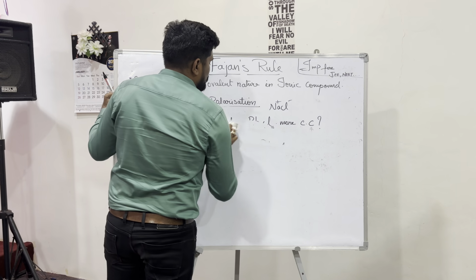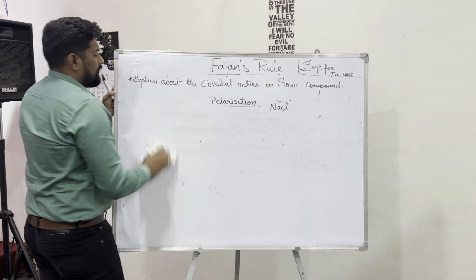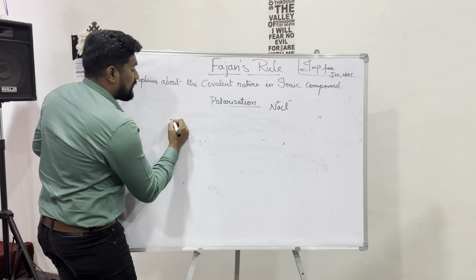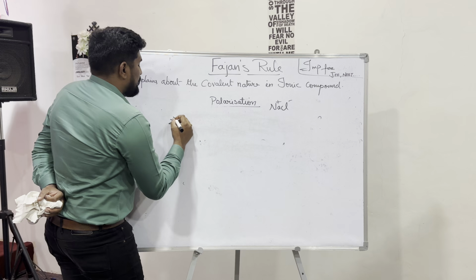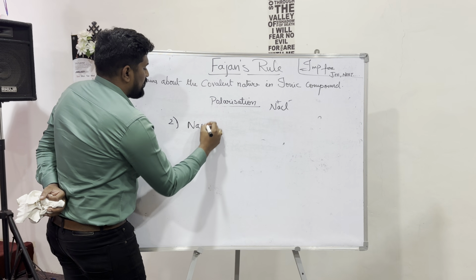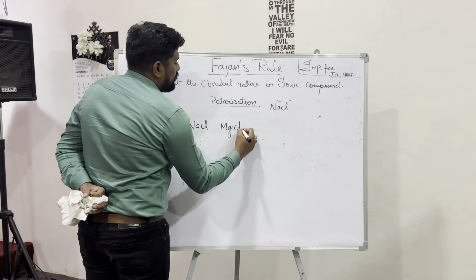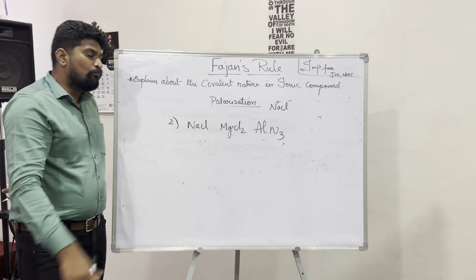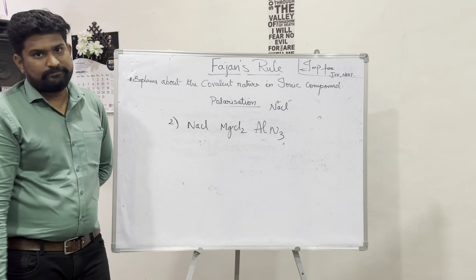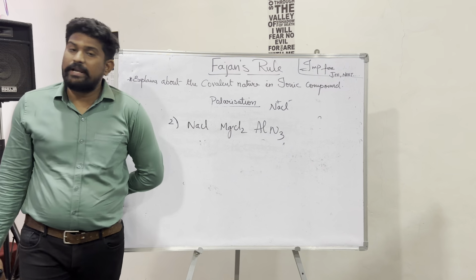Now, next question. How can questions come according to this topic? Like NaCl, MgCl2 and AlN3. Find out which is more covalent.